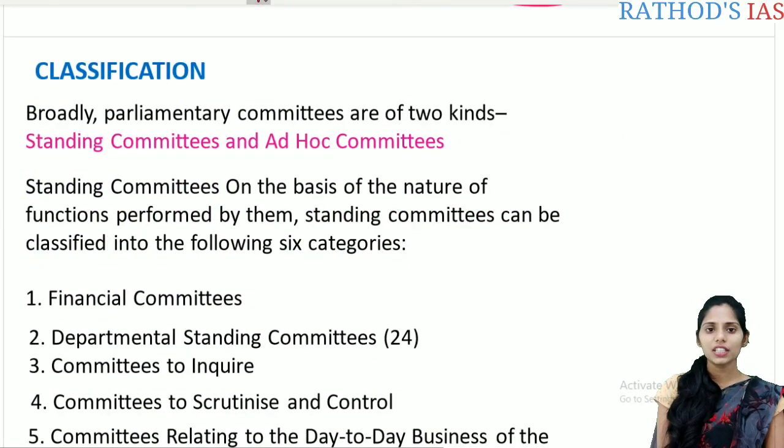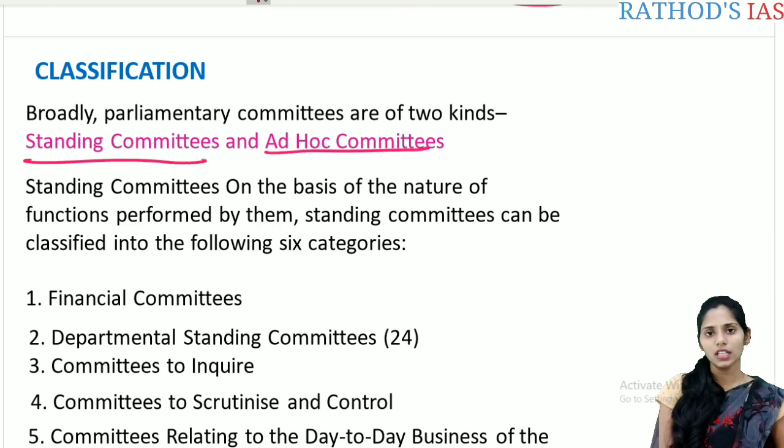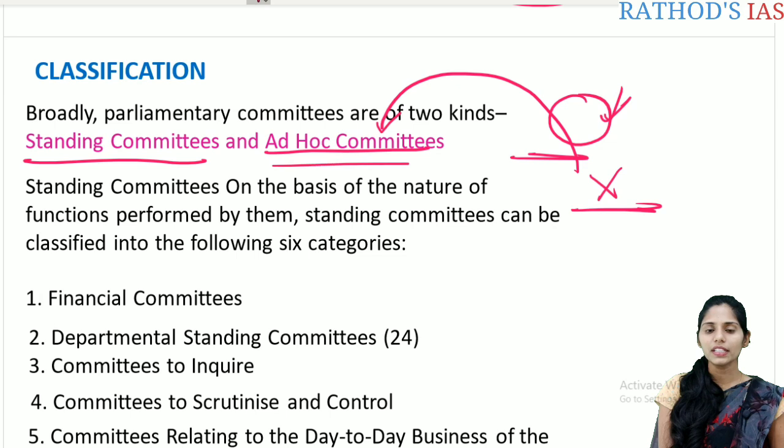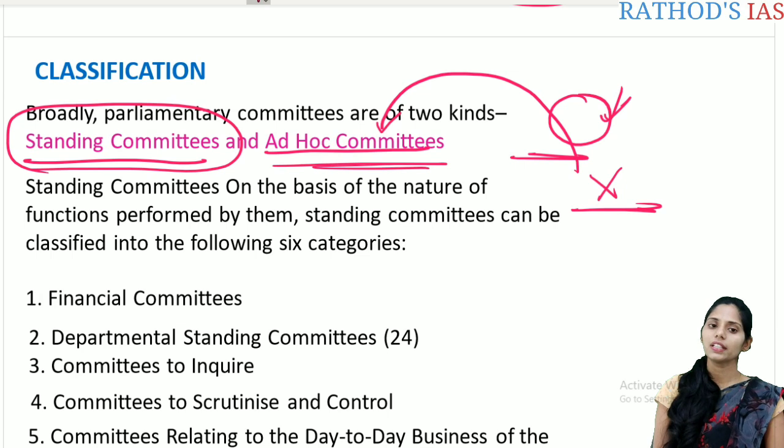Let us see the classification. As we said earlier, parliamentary committees are mainly of two types: standing committees and ad hoc committees. What is the difference? Standing committees are permanent, and ad hoc committees are temporary in nature. To solve any problem, an ad hoc committee will be set up, and after the problem is resolved, the committee will be dissolved. Ad hoc committees are temporary, and standing committees are more or less permanent in nature.